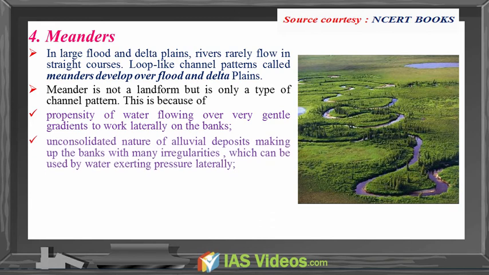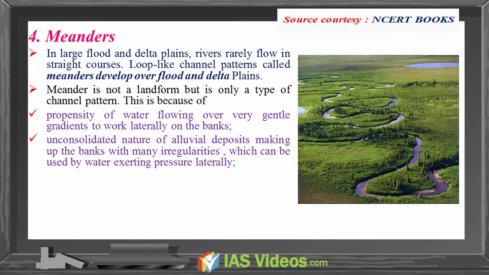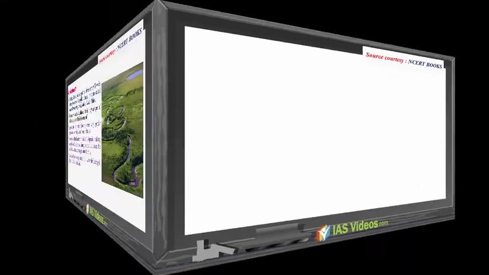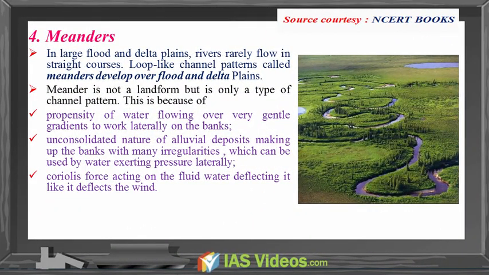The unconsolidated nature of alluvial deposits making up the banks, with many irregularities, can be used by water exerting pressure laterally. Also, Coriolis forces act on the fluid water, deflecting it like it deflects the wind.